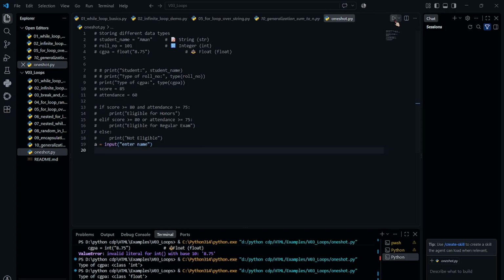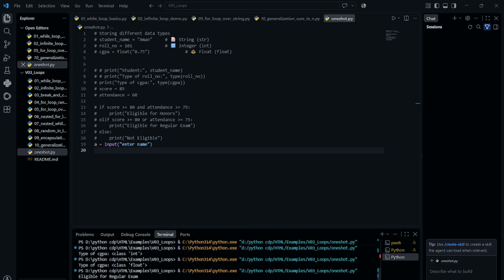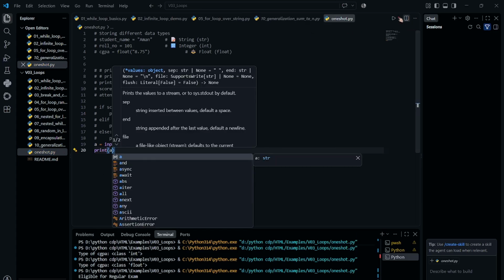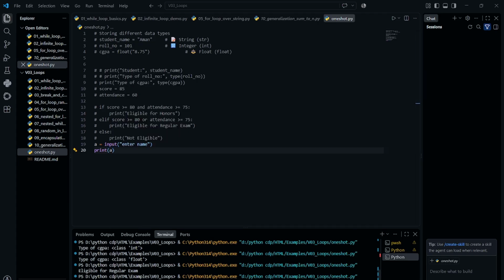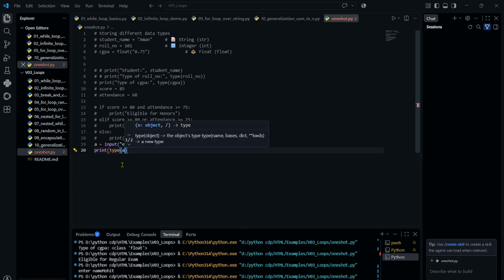Let me show you while running. See, it will ask for input here. It's asking for a name. Let me enter my name, Mohit. Now let's print this value. Print. Okay, now let's run it again. Enter your name: Mohit. See, it's printing Mohit.